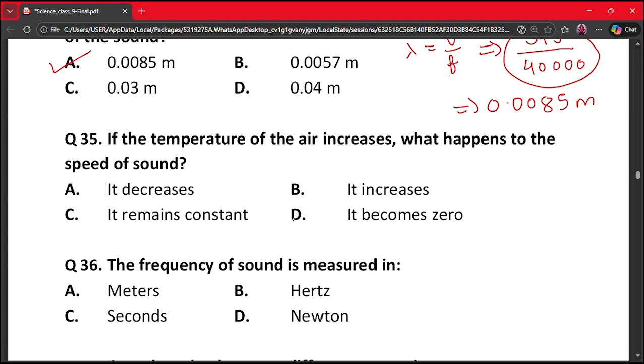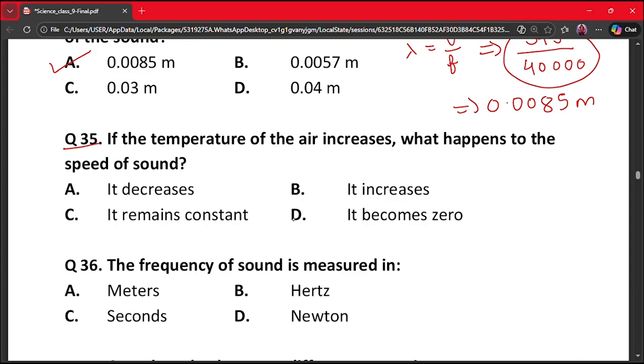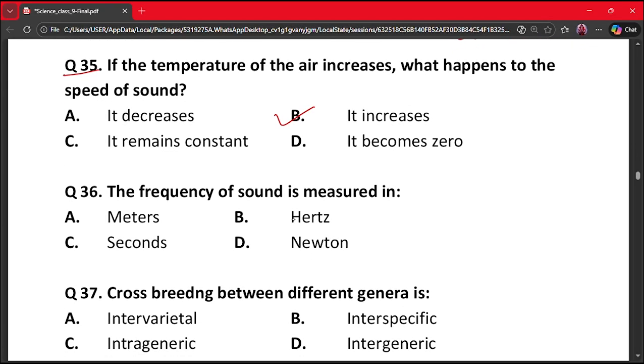Our next question is question number 35. If the temperature of the air increases, what happens to the speed of sound? A. It decreases, B. It increases, C. It remains constant, D. It becomes 0. The correct answer is option B, because speed of sound increases with temperature. Our next question is question number 36.